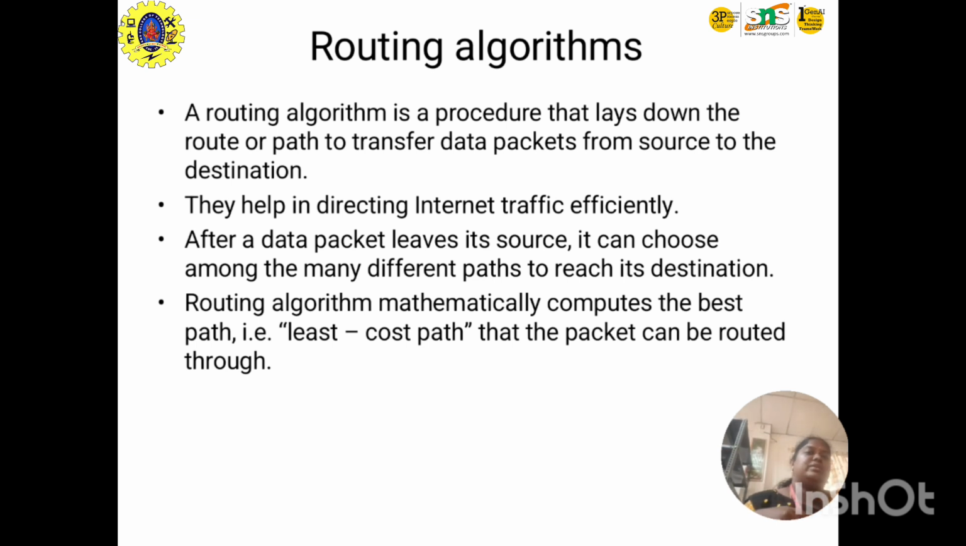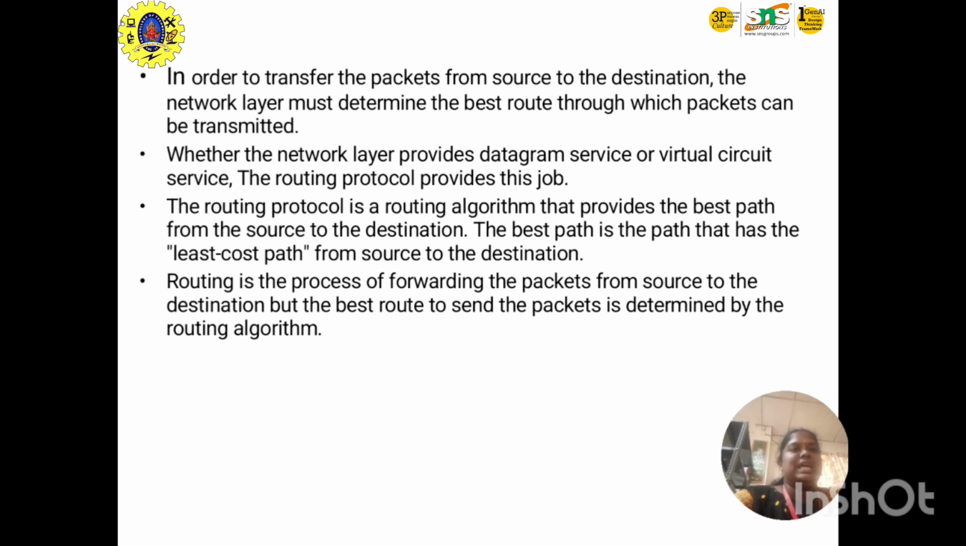So if we leave their own destination, meaning if we have any corruption, it will be difficult to take over. So we have a routing algorithm to show the path to transfer from source to destination. And in order to transfer the packet from source to destination, the network layer must determine the best route through which the packet can be transmitted.